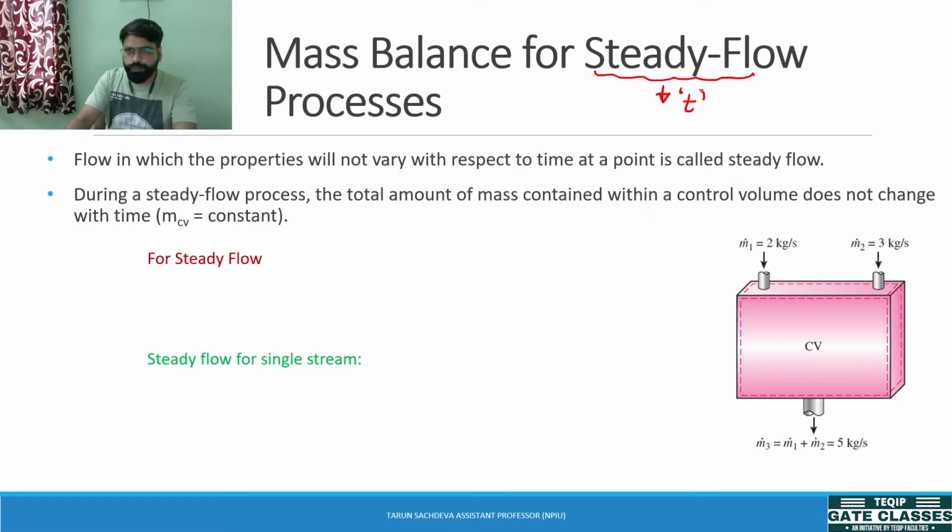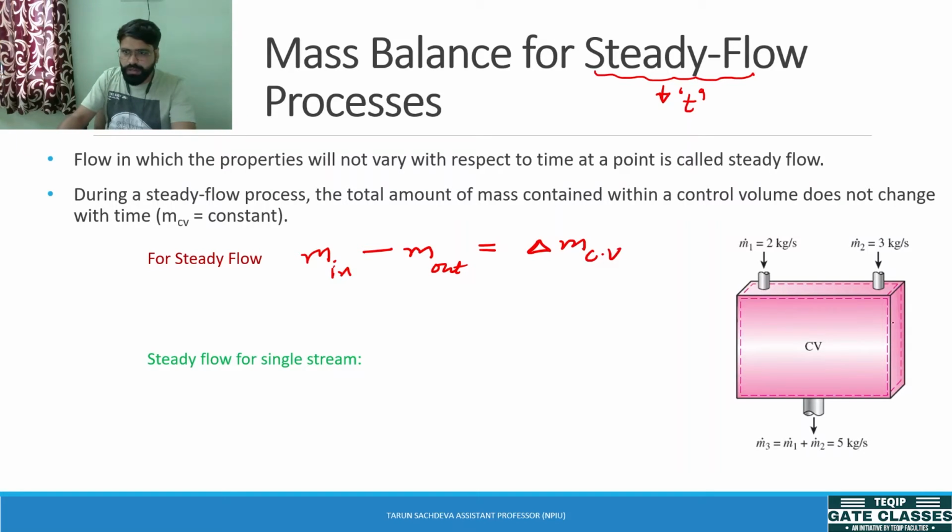Considering the equation of mass balance, which says that the mass entering the system minus mass leaving the system should be equal to the change of mass of the control volume, right?